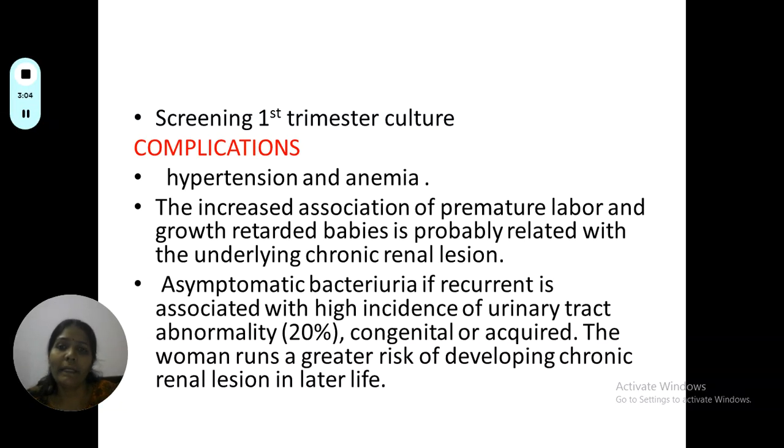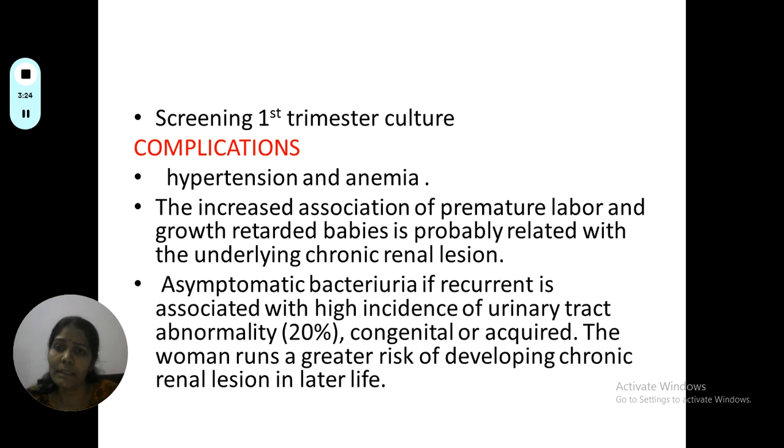So how do we detect? This is asymptomatic, so what we can do is screen all the pregnant women in the first trimester by a urine culture. If the culture is positive, you can treat so that you can prevent further ascent of infection or pyelonephritis.